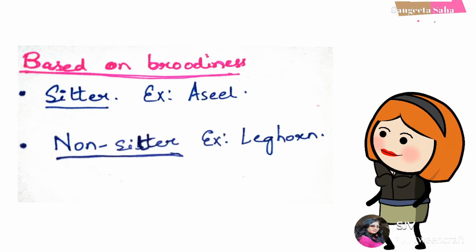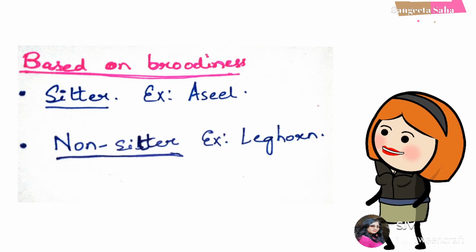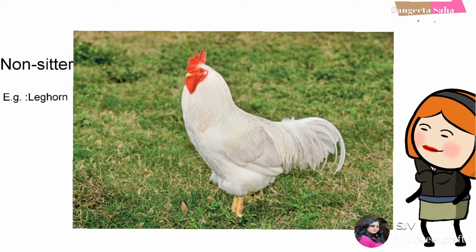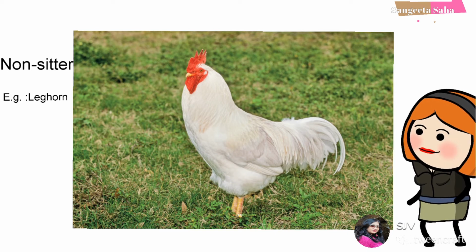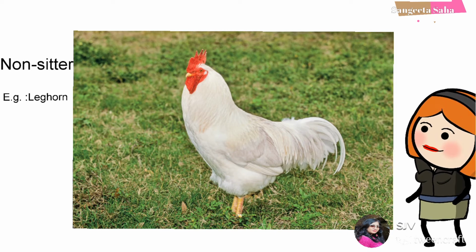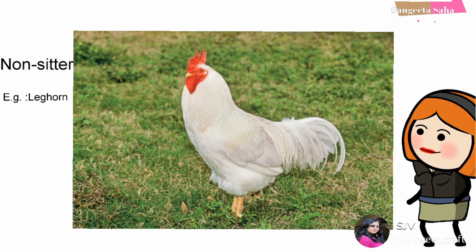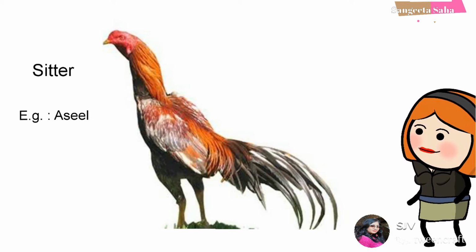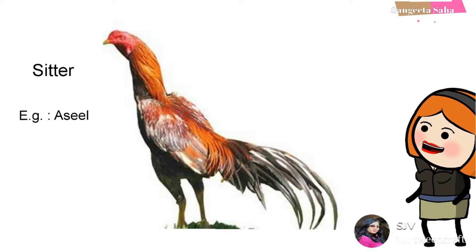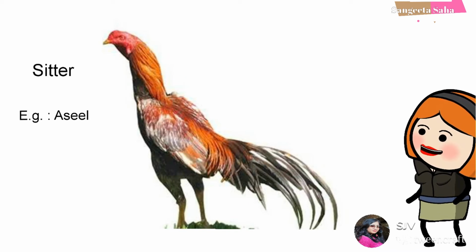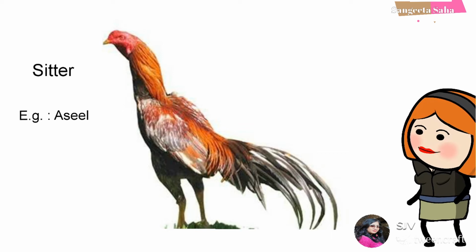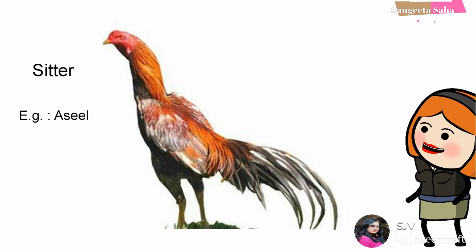Again, different breeds of chicken can be classified according to their broodiness. The first one is non-sitter. That means the mothers do not sit on their eggs, and the eggs are hatched artificially in incubator machines. The best examples include Leghorn, Minorca, etc. Next one is sitter. That means the mothers sit on their eggs and the eggs are incubated naturally. The examples include Brahma, Asil, etc.